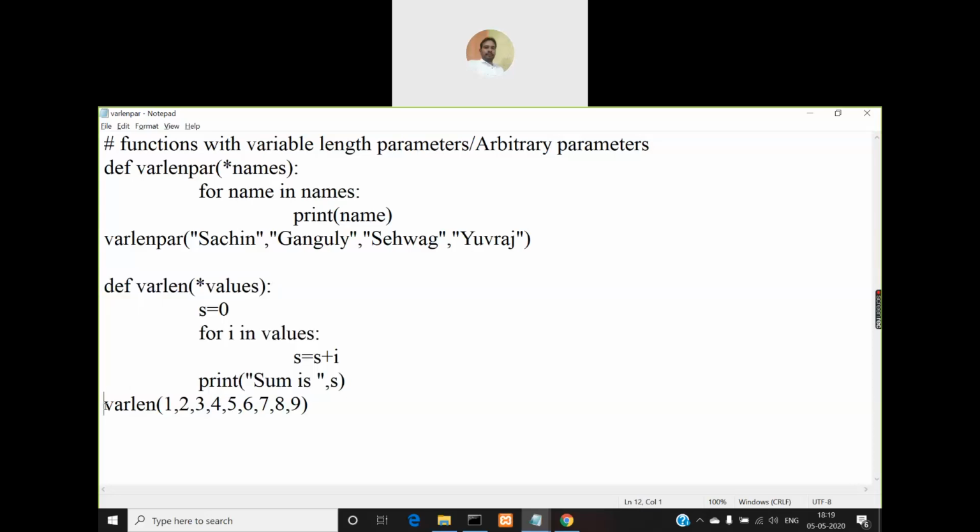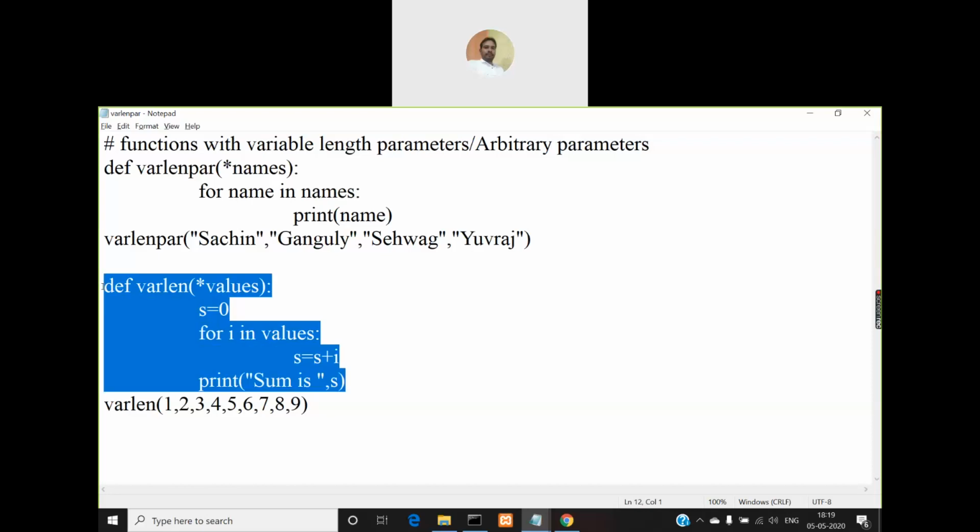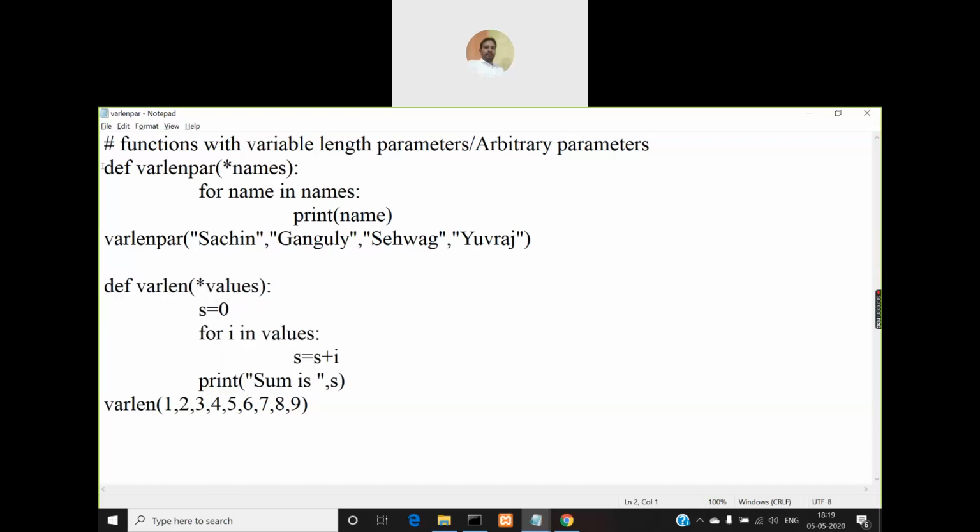If it is not called, it will not be executed. Because it is not called, it will go to this statement. It will come to this statement, and this statement gets executed. And what is this statement doing? It is making a call to this function. So this function gets executed after this, right? And now look at the function, how it is defined.